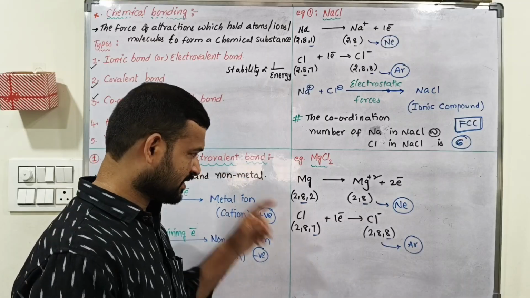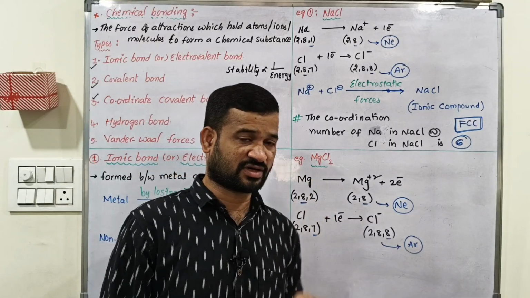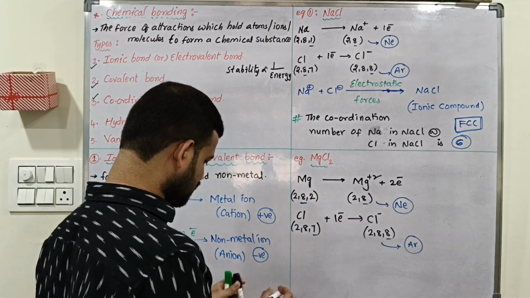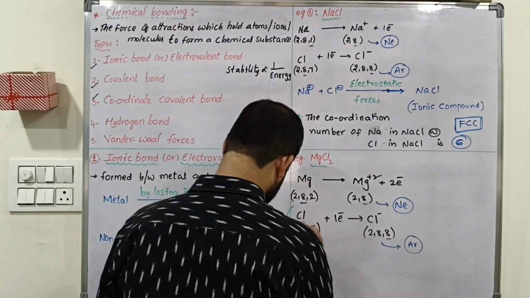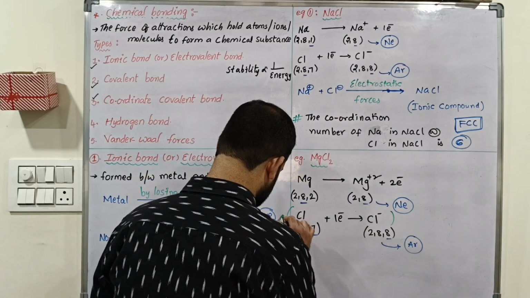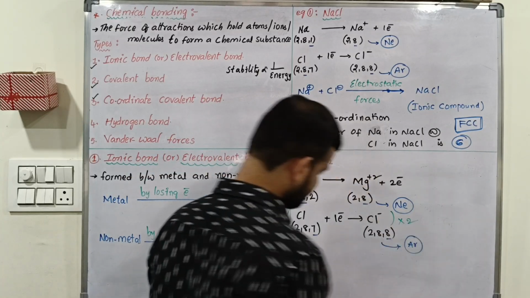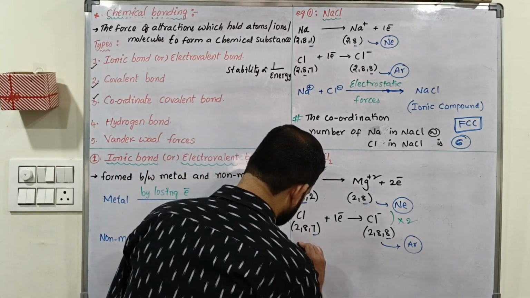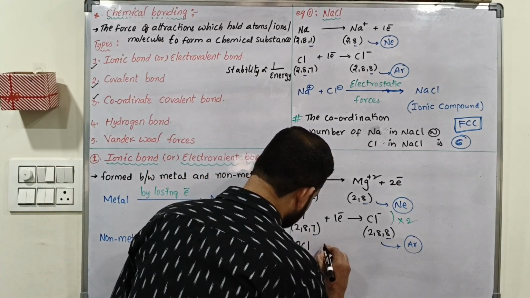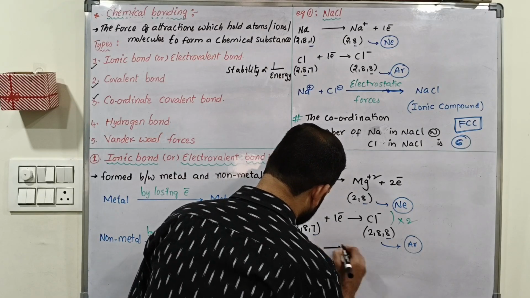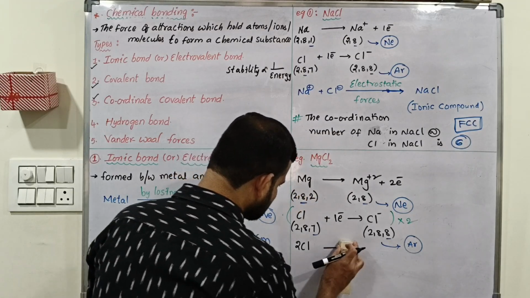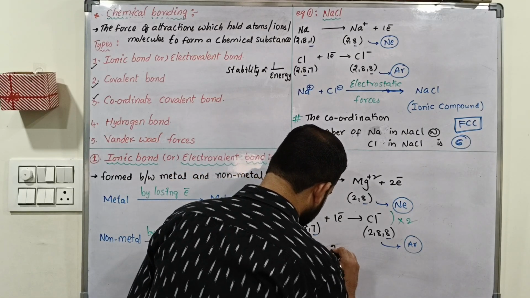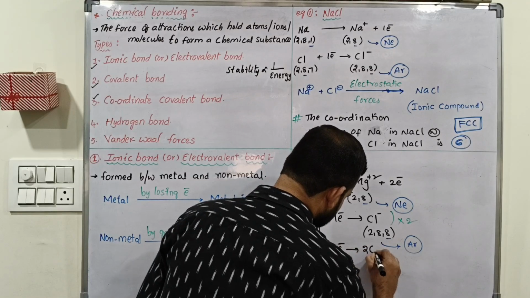So 2Cl accept 2 electrons and are converted into 2Cl minus ions.